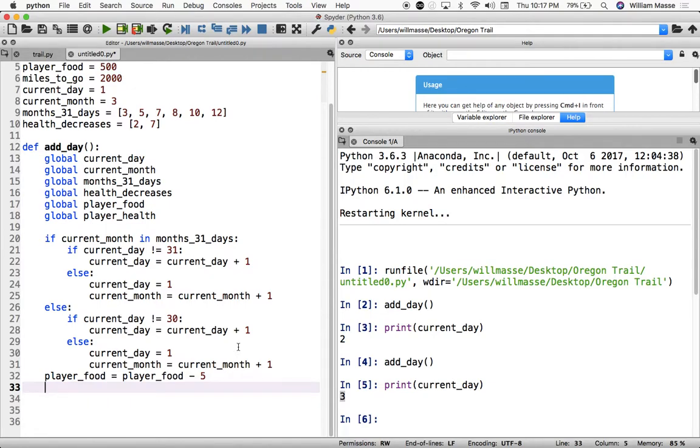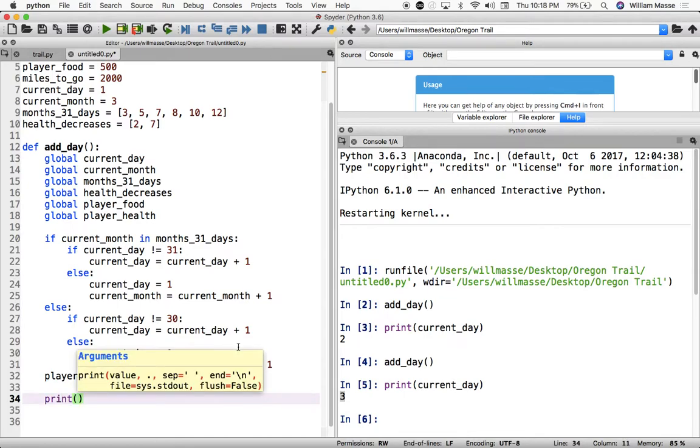A couple of things we could add to this function just to make it work a little bit better is we could print out some information. We could print out the current date every time a day goes by. So we might print out something like this.